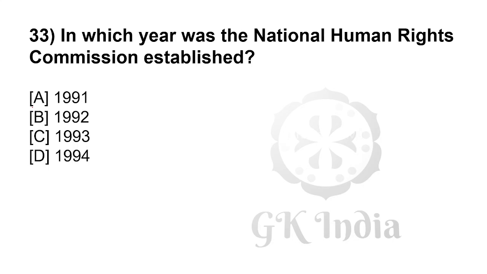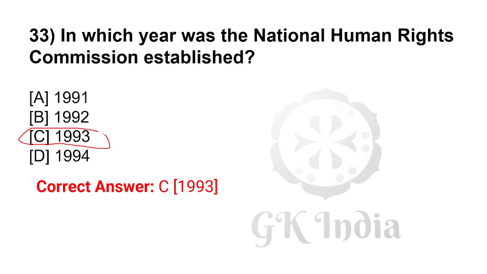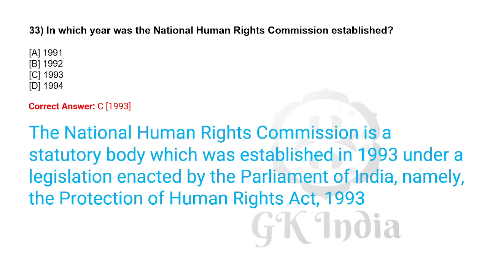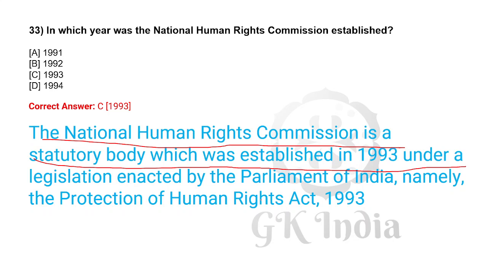In which year was the National Human Rights Commission established? C. 1993. The National Human Rights Commission is a statutory body which was established in 1993 under a legislative act of the Parliament of India, namely the Protection of Human Rights Act 1993.